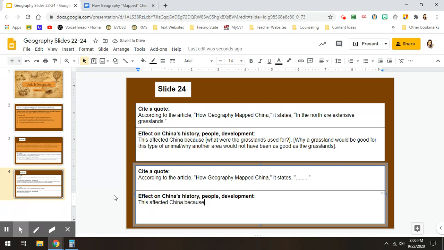How did it affect the people? How did it affect China's history? Or why did something develop there as a result of that geographic feature? Once you've written all that out, you can proofread all of your examples, make sure you followed all directions, and you're good to go on slides 23 and 24.